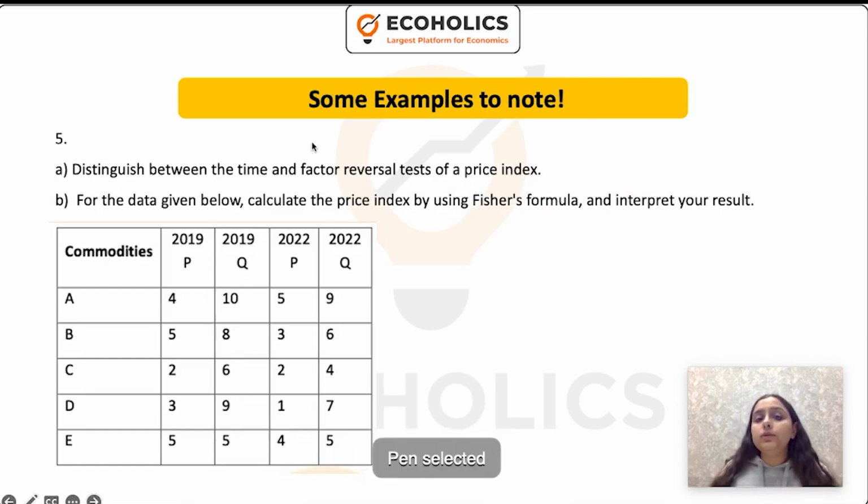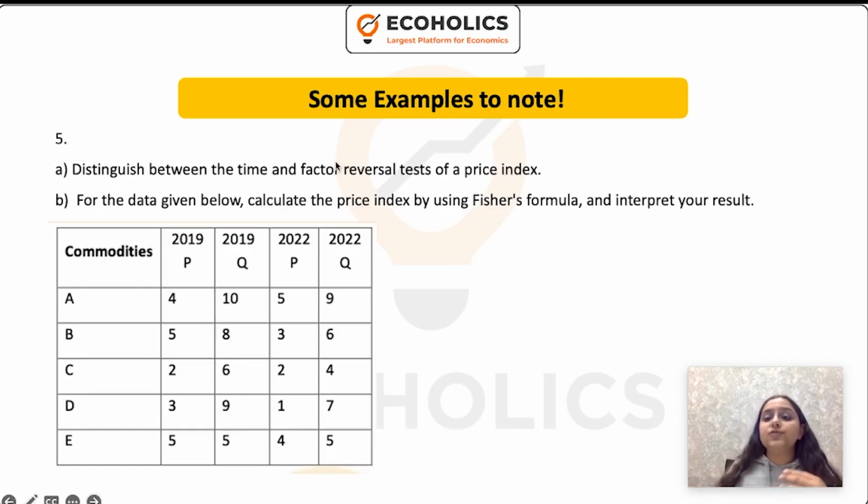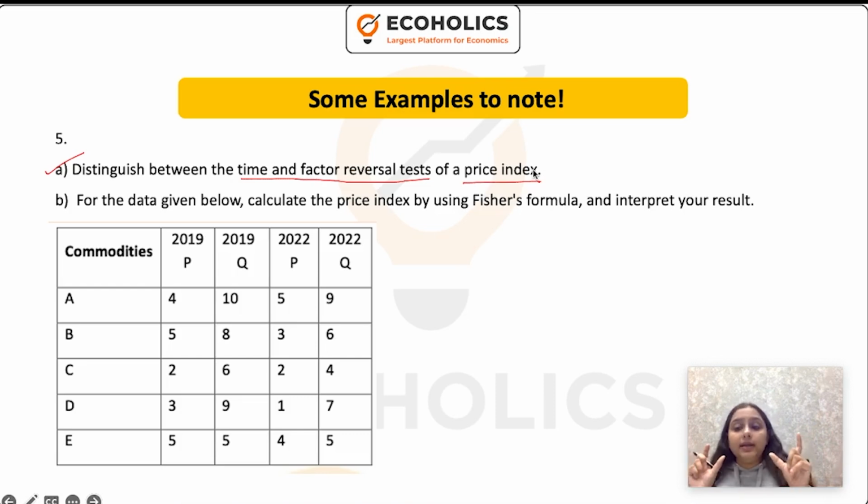Now this is your numerical example. This is from index numbers. Here they ask you, first, a theoretical question: distinguish between the time and factor reversal test of a price index. In this distinguishing, you will first talk about the time reversal test, then the factor reversal test. What are these? What is the meaning of them? Then you will take examples of price indices, that okay, this comes under time reversal, this is factor reversal, this may be both time and factor reversal. Then you will tell why these are time and factor reversal.